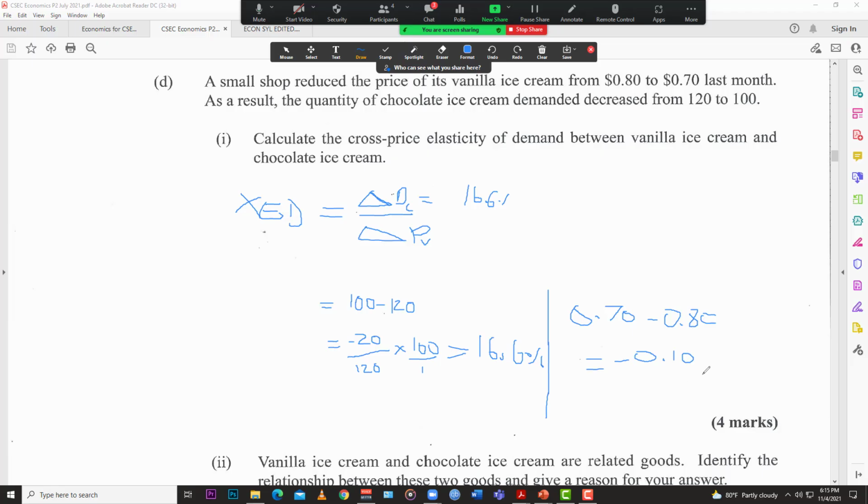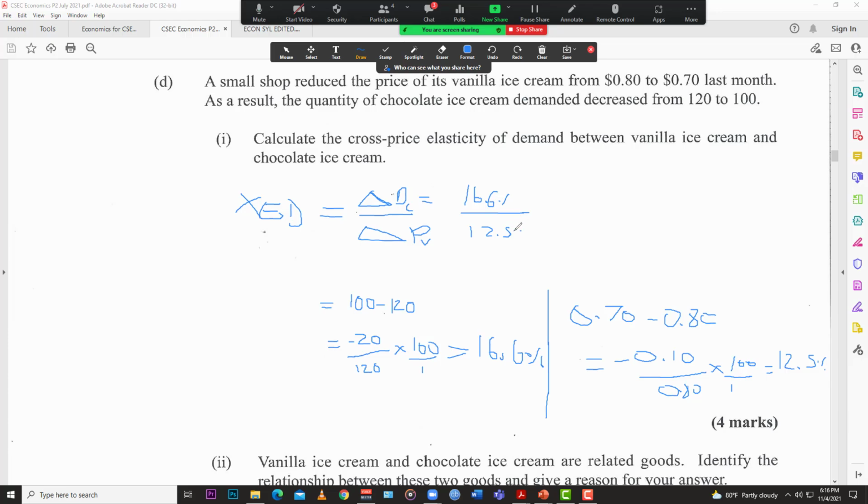So with that, you take that now, and you divide it by the whole, and then you times it by 100. So you divide it by the whole, which is 0.80 times 100 over 1, and you're going to get 12.5%, right? And then you plug that under here, so that's 12.5.